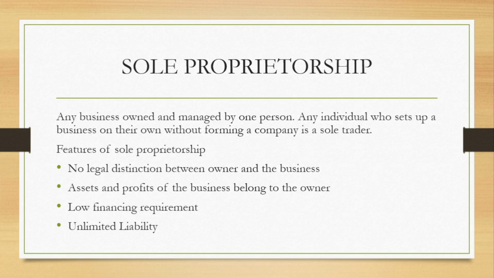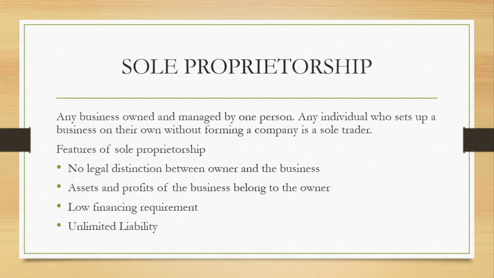For example, you see a woman who sells food at the Buka Hut. Yes, it is still a sole proprietorship. You may say that, oh, but she has people under her. But don't forget the definition: owned and managed by a single person. So other features are: assets and profits of the business belong to the owner, there are low financing requirements, and it is unlimited liability.